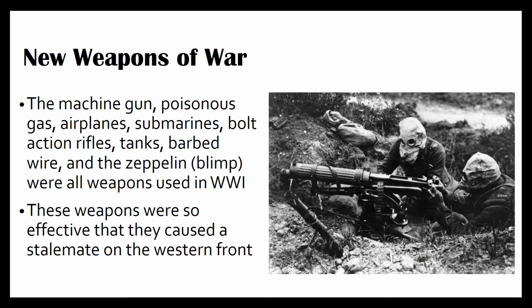New weapons of war. The machine gun, poisonous gas, airplanes, submarines, bolt-action rifles, tanks, barbed wire, and the Zeppelin or blimp were all weapons used in World War I. These weapons were so effective that they caused a stalemate on the Western Front. Essentially, they were all extremely effective at killing people, and that caused a stalemate because neither side could make any real advances, and they were pretty much staying in the same spot the entire war.